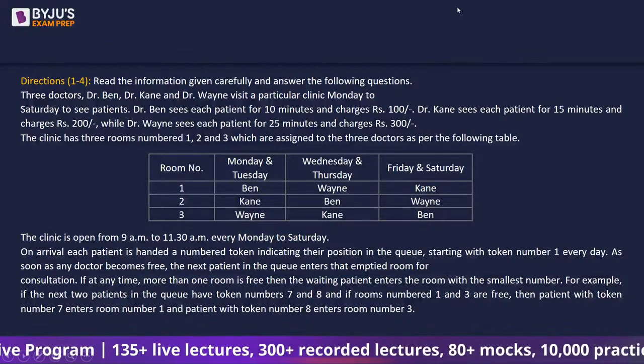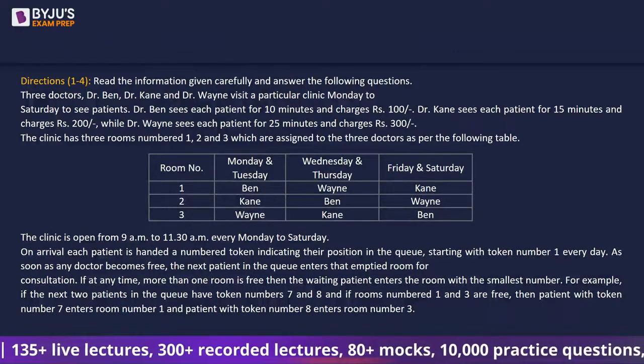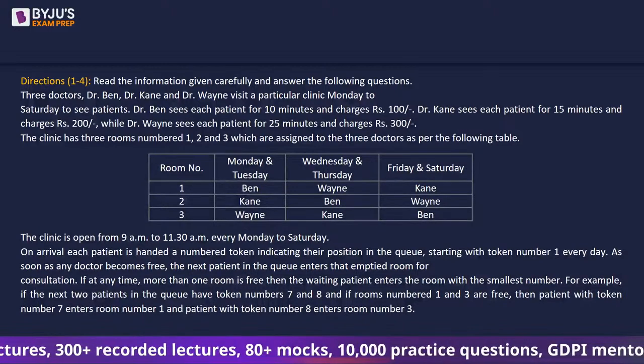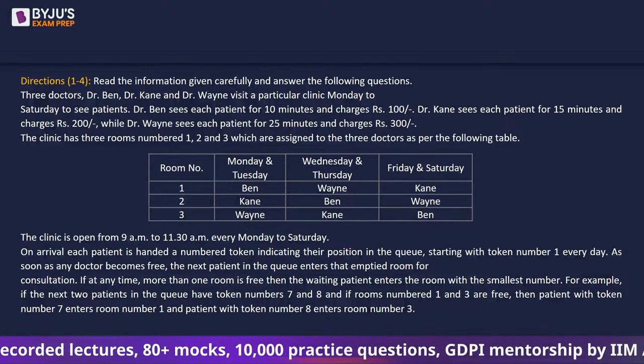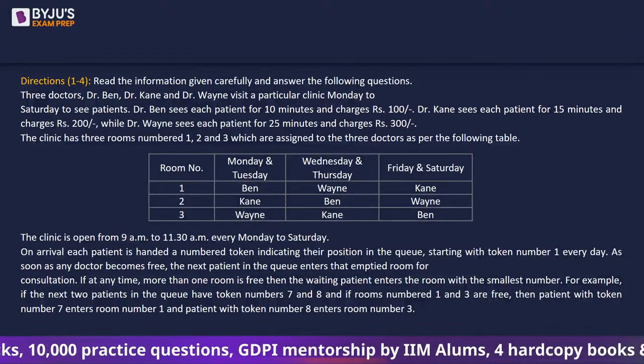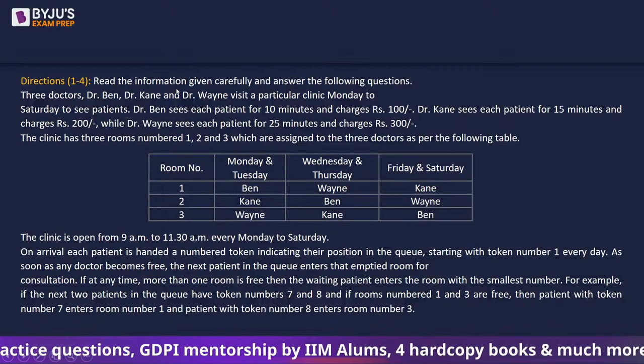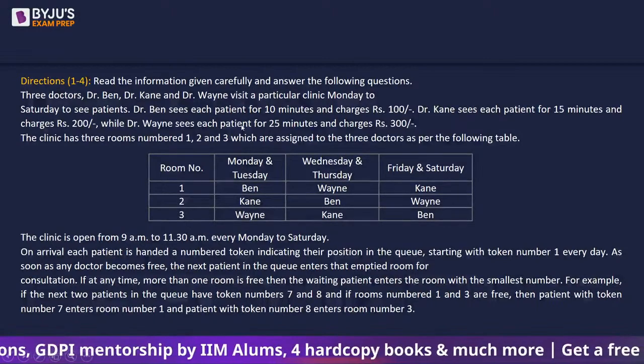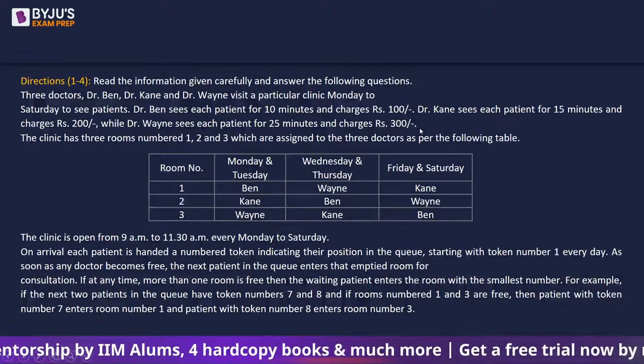So there are three doctors, Dr. Ben, Dr. Kane, and Dr. Vaines, who visit a particular clinic Monday to Saturday to see patients. Dr. Ben sees each patient for 10 minutes and charges rupees 100. Dr. Kane sees each patient for 15 minutes and charges rupees 200. While Dr. Vaines sees each patient for 25 minutes and charges rupees 300.